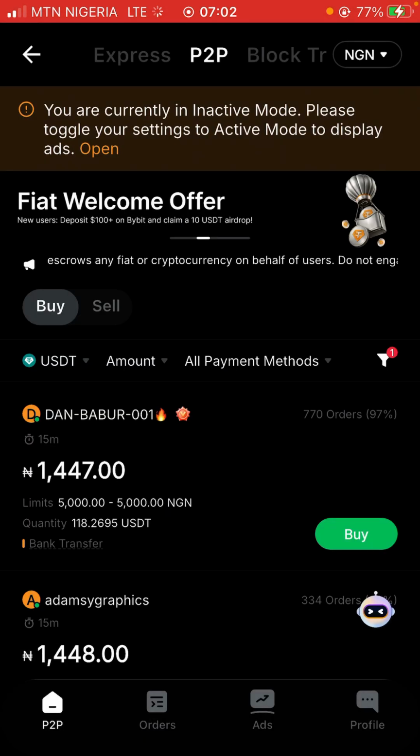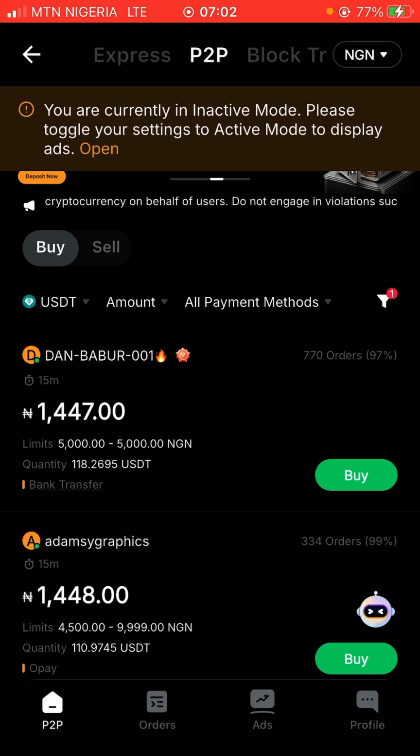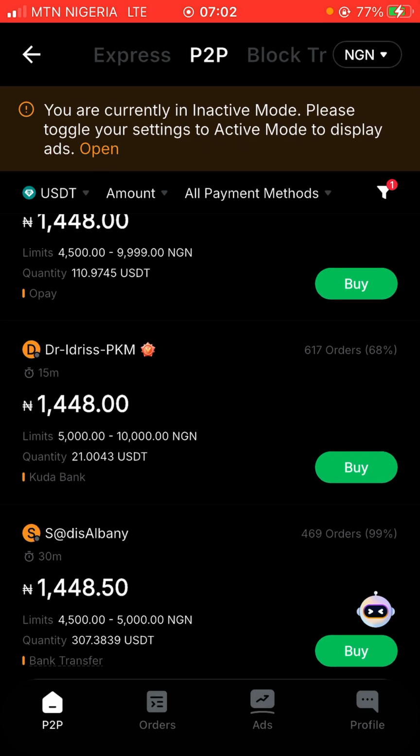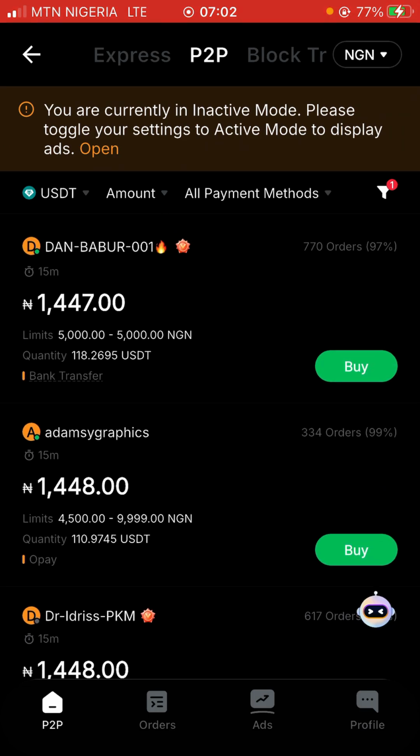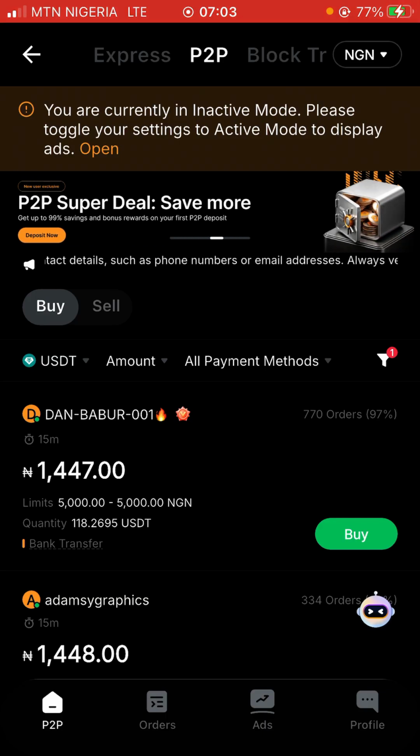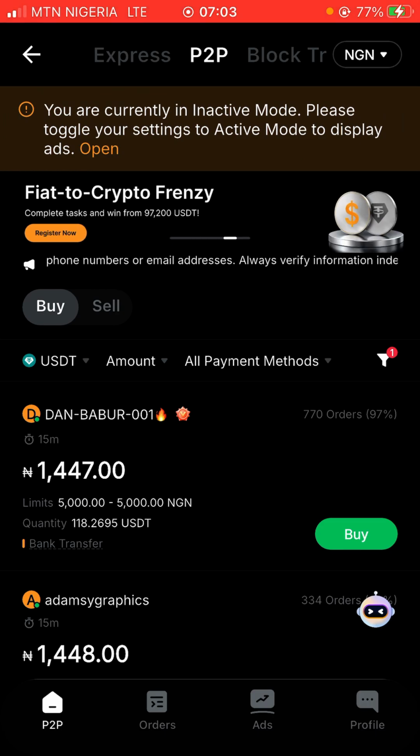Let me explain in a nutshell. When you come to this P2P market, all these things you are seeing here are meant for the customers. I'm seeing this now as a customer. The back end is where the merchant creates their own ad. It's like you going to a warehouse and you are seeing people displaying goods. You come to the warehouse, you are the customer, and the goods there are owned by some vendors. That's how this P2P market works. If you still don't understand this merchant concept, you can comment on this video down below. I'll make a video about that in my next upload.